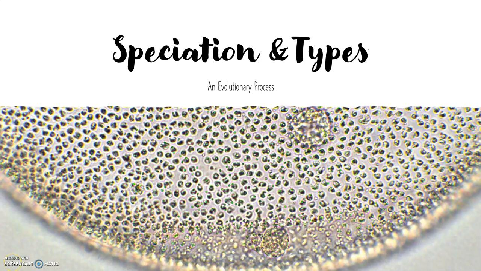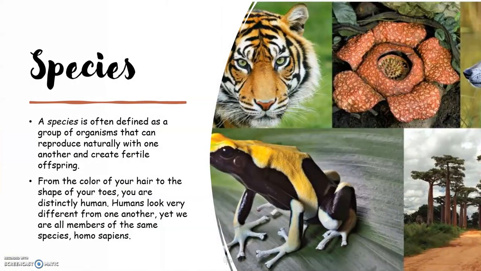Today we will talk about speciation and its types. Very important topic from the Heredity and Evolution chapter. So let's begin. What are species? Species are groups of organisms that can reproduce naturally with one another and create fertile offspring.